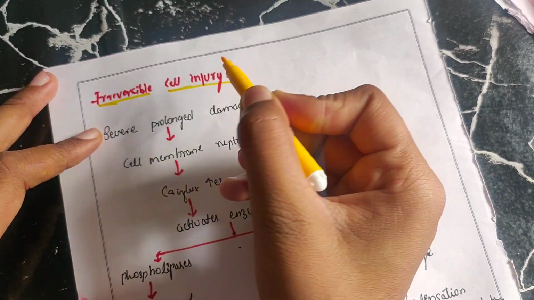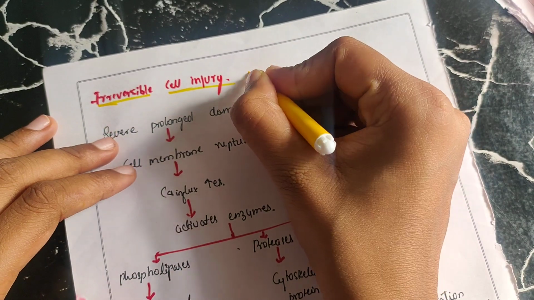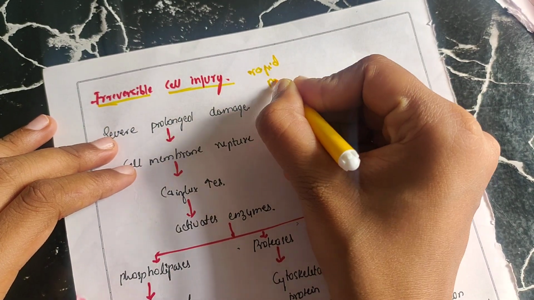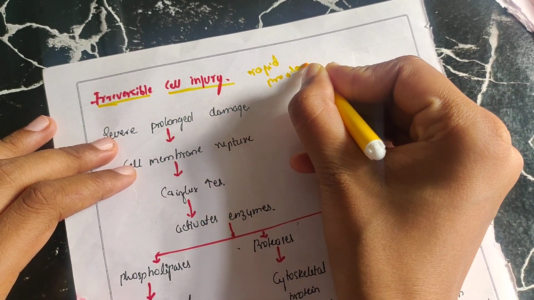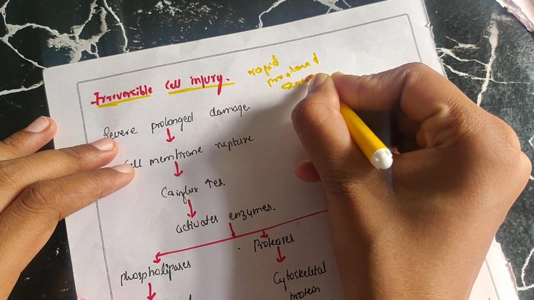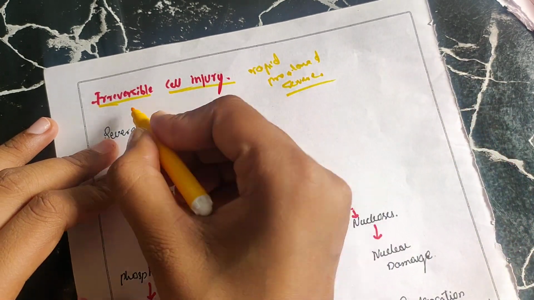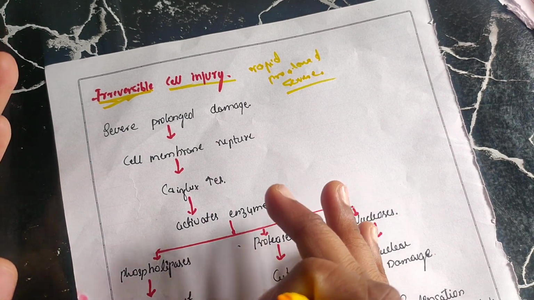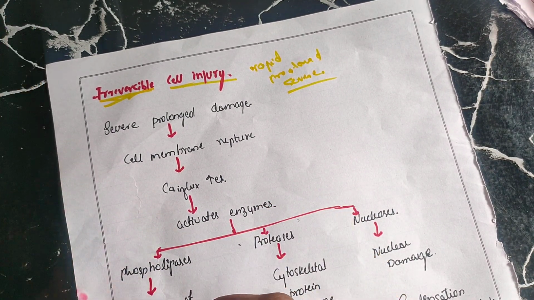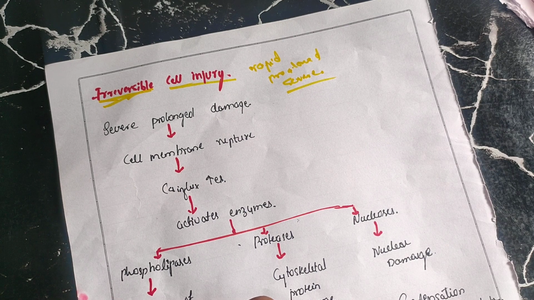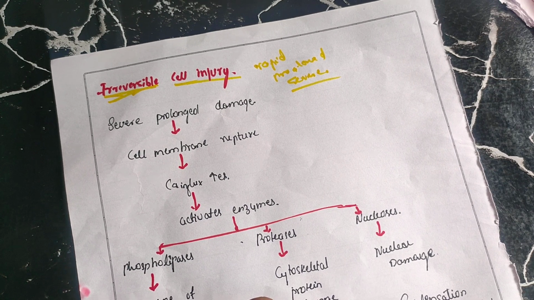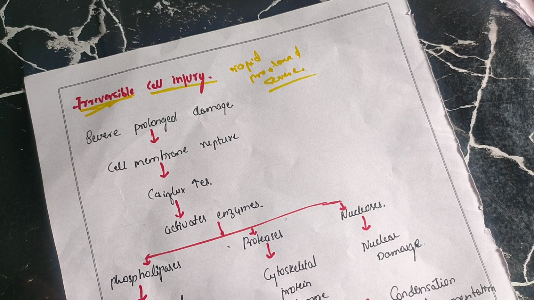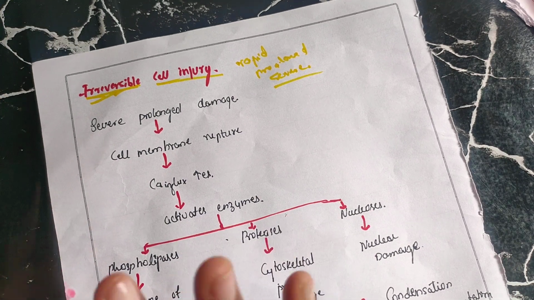When the stress becomes rapid, prolonged and severe, then the reversible cell injury becomes irreversible cell injury. We cannot go back to the normal. An example will be cirrhosis of the liver, whereas a fatty liver will be the reversible cell injury. Fatty liver progresses and becomes cirrhosis of the liver, which is irreversible and cannot become a normal liver again.